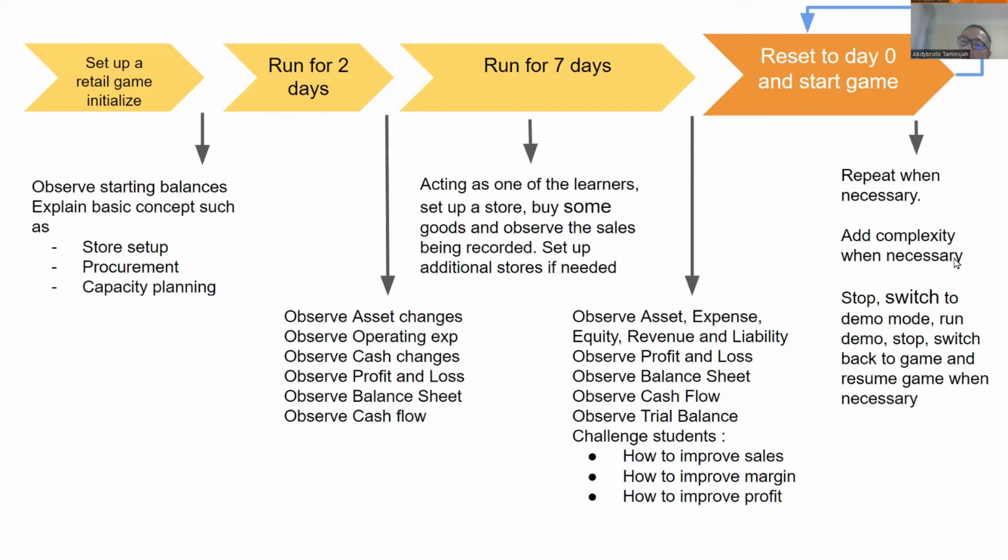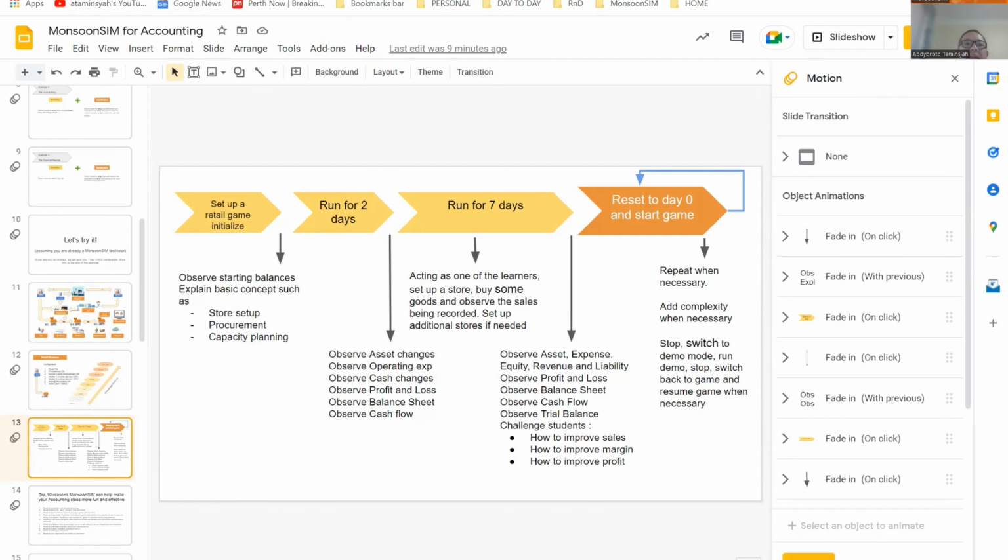And you can always switch to a simulation mode and run the simulation, stop, and then back to the game and resume the game. So you can always interchange, switch between gamification and simulation, and continue this process. All right, so now let's continue. I will say reset the game and start the game.